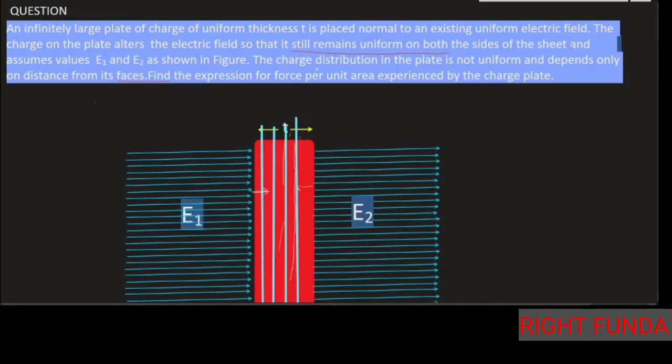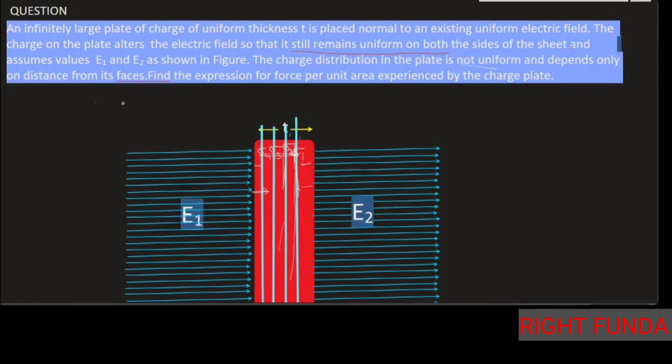It is written here that the charge of the plate is not uniform. The charge distribution is varying. Here a different charge density sigma 1 may be there, here sigma 2 may be there, here sigma 3 may be there, here sigma 4 may be there. Different charge densities may be there, but they depend only on the distance from the surfaces. So for all the layers at the same distance, the charge density must be the same.